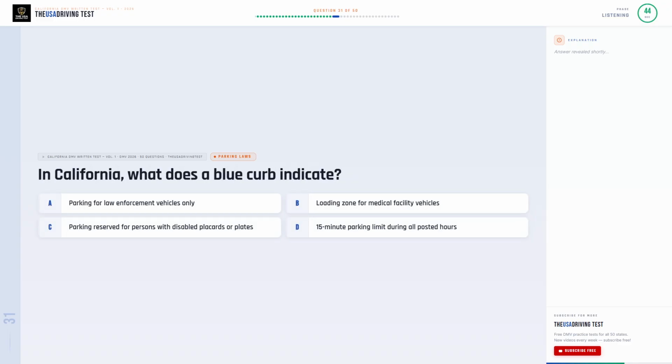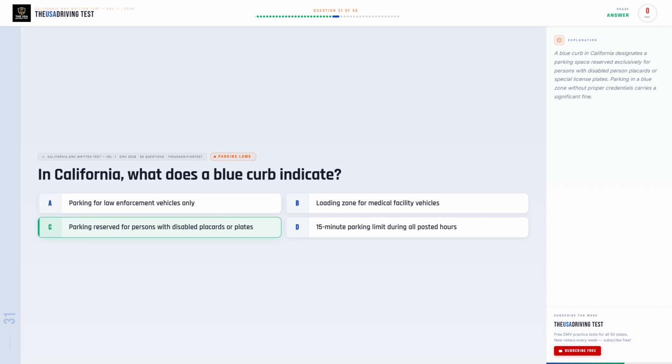In California, what does a blue curb indicate? Option A. Parking for law enforcement vehicles only. Option B. Loading zone for medical facility vehicles. Option C. Parking reserved for persons with disabled placards or plates. Option D. 15-minute parking limit during all posted hours.